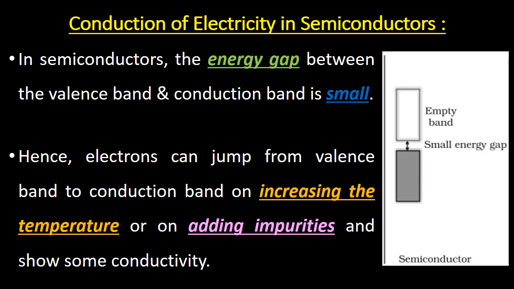Let us know how semiconductors conduct electricity. In semiconductors, the energy gap between valence band and conduction band is small. Hence, electrons can jump from valence band to conduction band on increasing the temperature or on adding impurities, and then they exhibit some kind of conductivity, which can be seen in the band diagram.